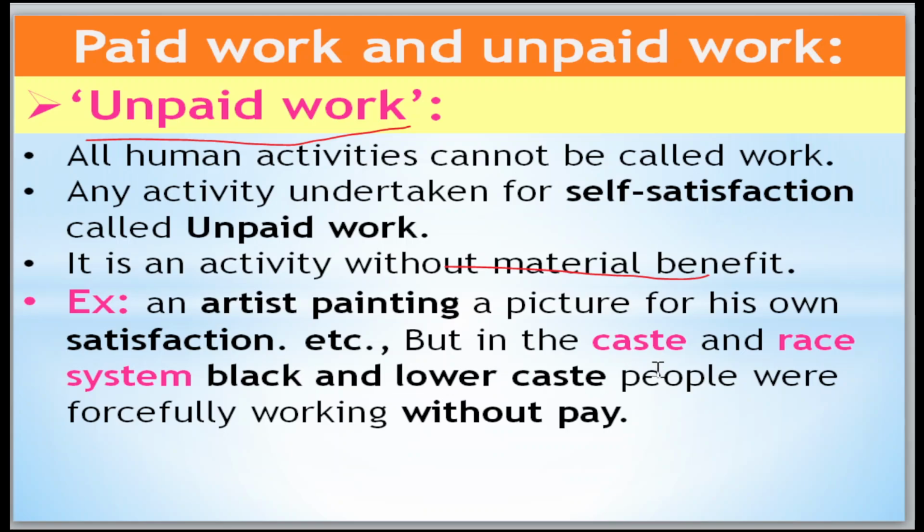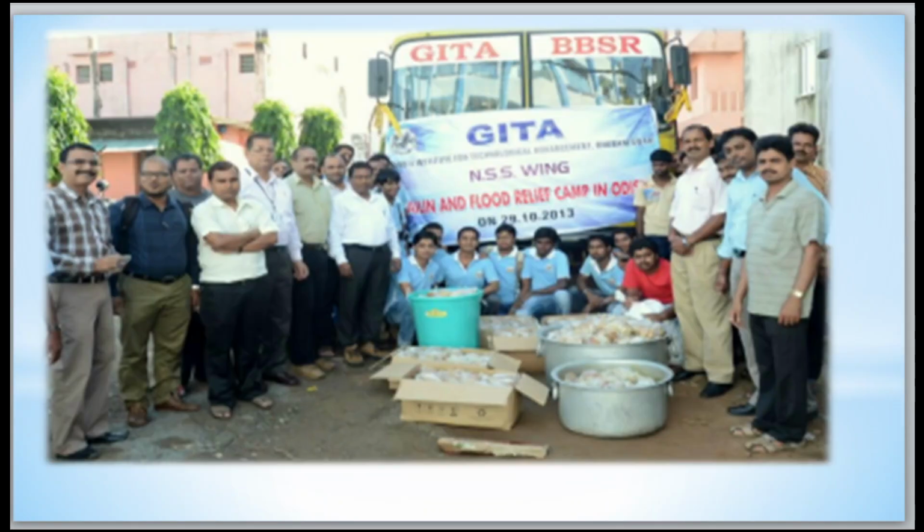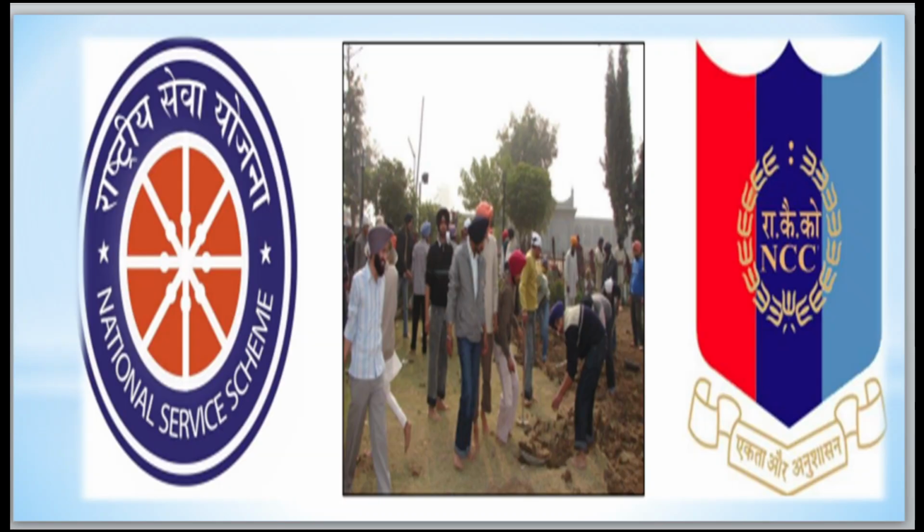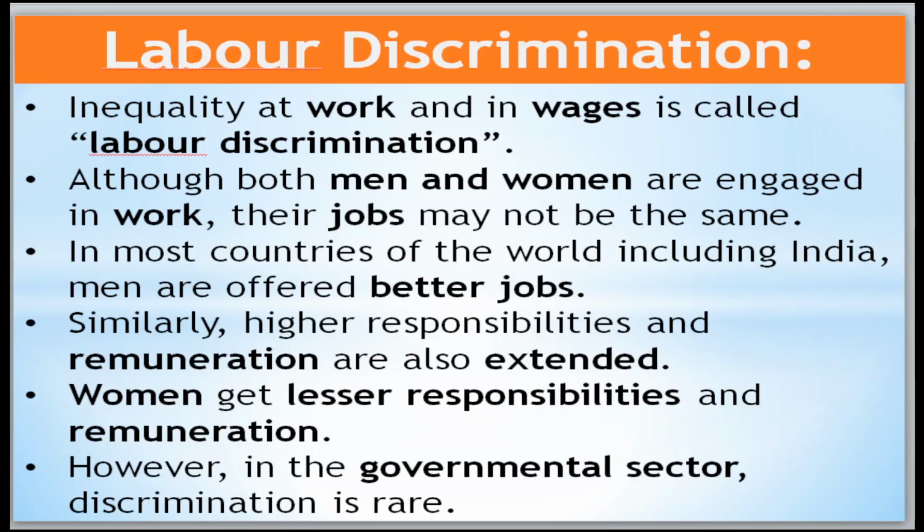But in the caste and race system, black and lower caste people were forcefully working without pay. It was there before. For example, unpaid workers like social workers and NCC cadets work voluntarily for their self satisfaction.